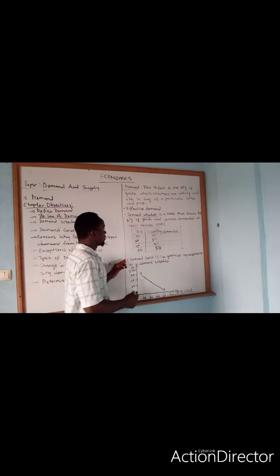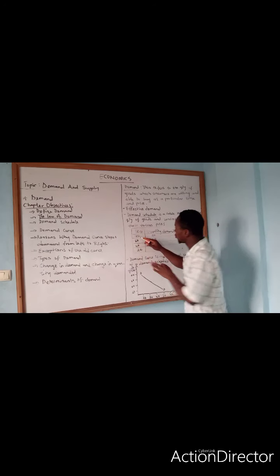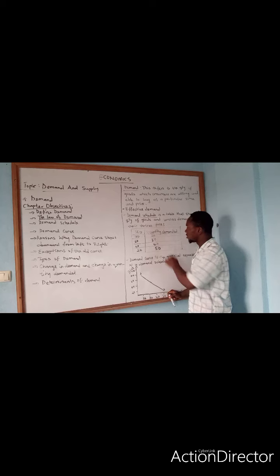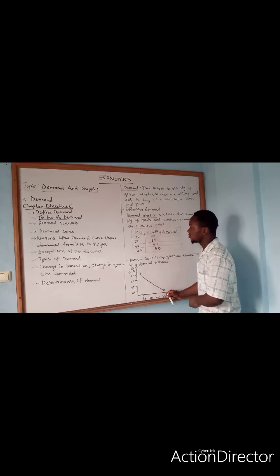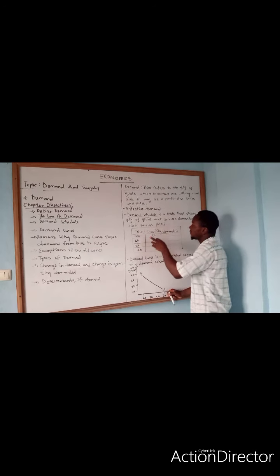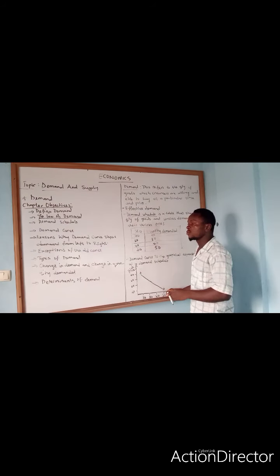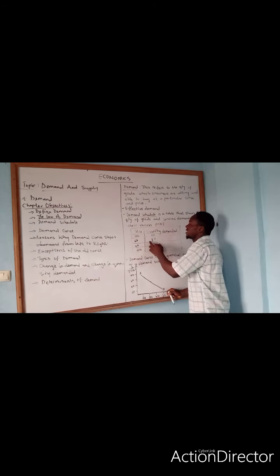You can see on the table that at the first position, when the price was 80, many people did not buy that good. There were only 20 people who could consume that good. But as the price reduced from 80 to 60, the consumers of that good also increased from 20 to 30.